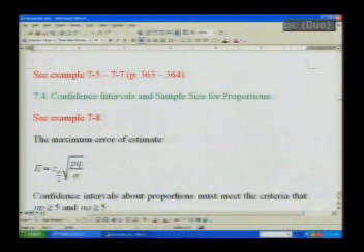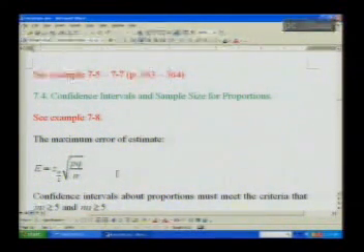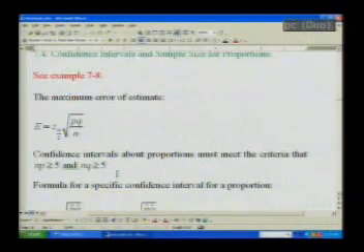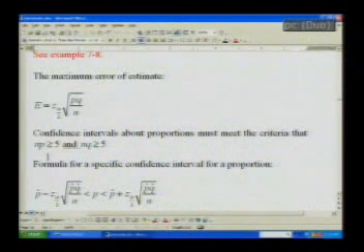Here the maximum error for the proportion uses p and q, and the condition must meet the criteria np greater than or equal to 5 and nq greater than or equal to 5.